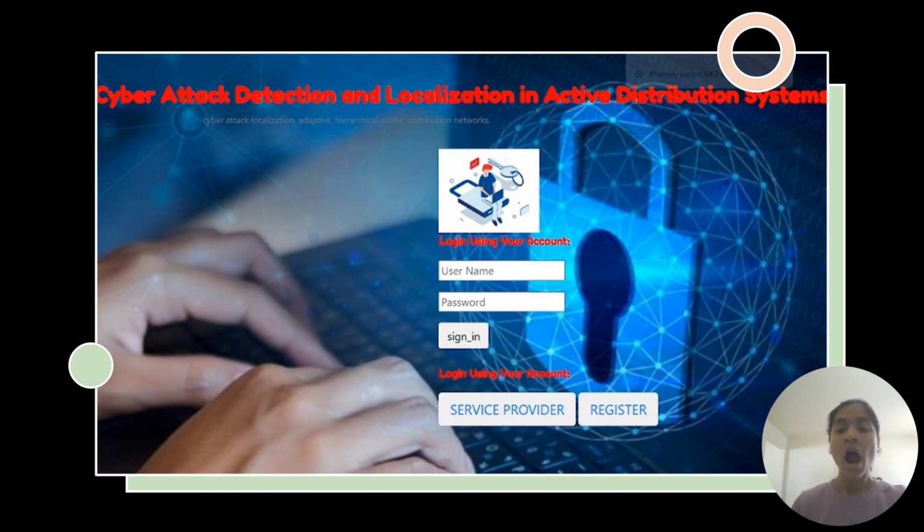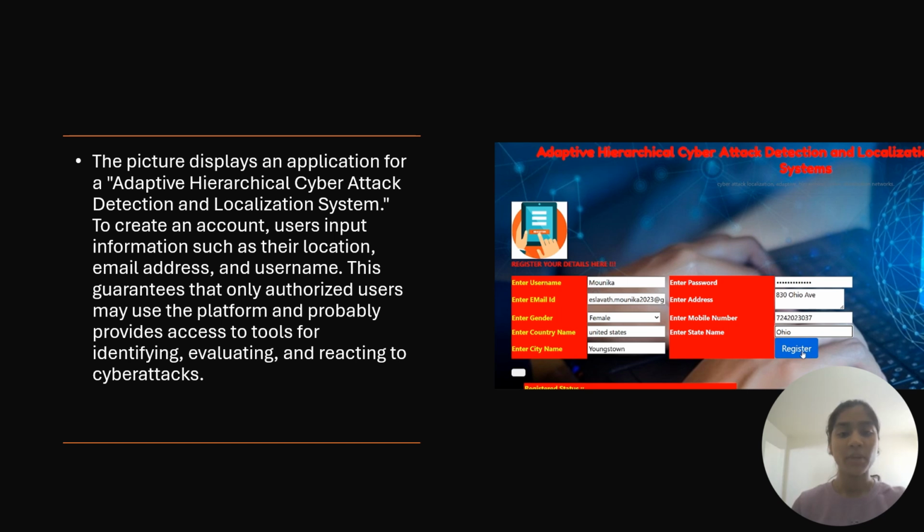to sign in. After entering the details and successfully creating the username and password, we need to register into the service provider, where it navigates us to the application form, which displays an application for an adaptive hierarchical cyber attack detection and localization system, where it helps us to create an account, with user input information such as their location, email address and username.